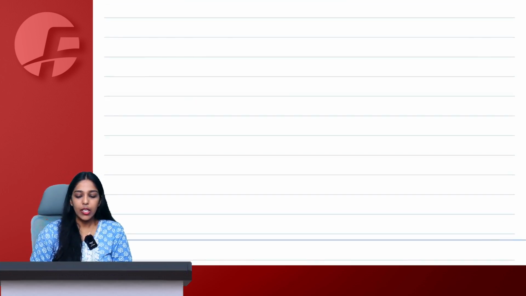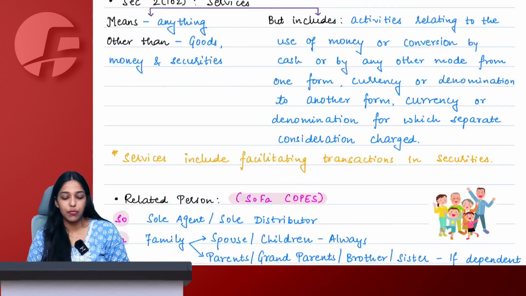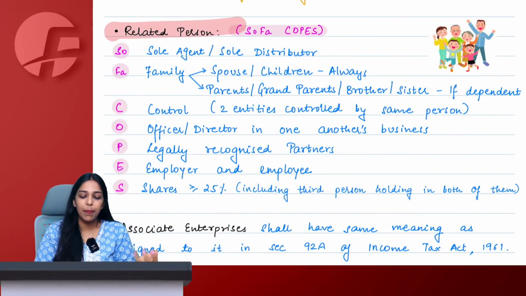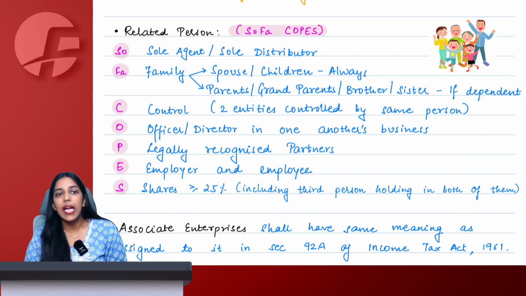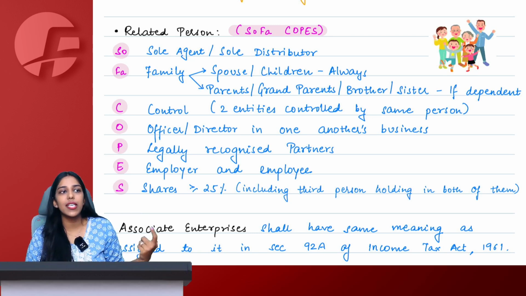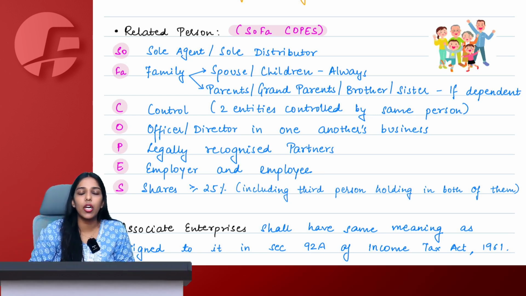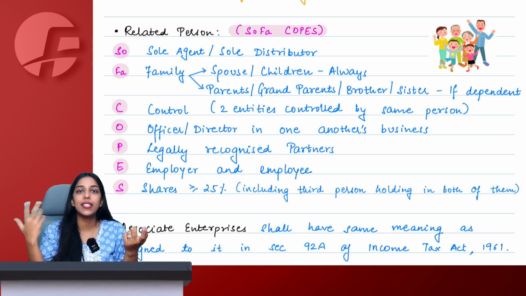Okay. So this was extremely important for us to understand the meaning of the subject. Now there are some small terms which will be repeated in the majority of the chapters, like related person. See, understand. If we are studying tax, of course any person would want to evade taxes. And what is the best way to evade taxes? To indulge in some kind of transactions with the relatives. We do this in income tax more often, that you take some income in the name of your wife, your husband, the child's income, and therefore we have provisions of clubbing and set off etc.